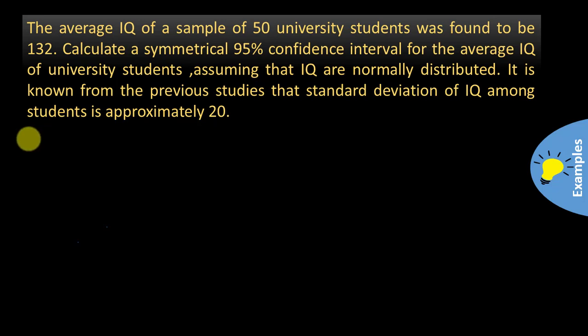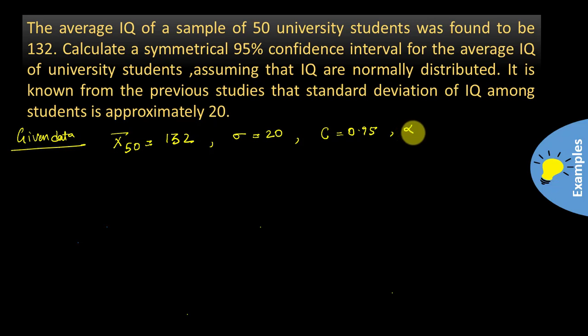First of all I should write the given data. X bar of 50 students is 132, that is the average of the sample data. We know that sigma is equal to 20. Now we are asked to calculate a symmetrical 95% confidence interval. So C is equal to 0.95, or you can say that alpha, the level of significance, is 1 minus 0.95, which is equal to 0.05.